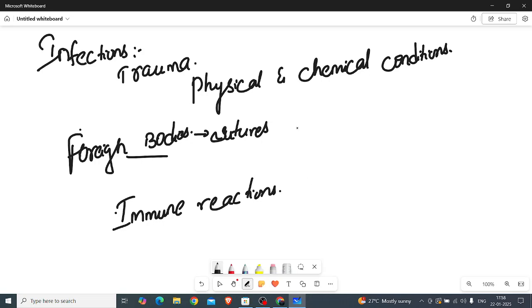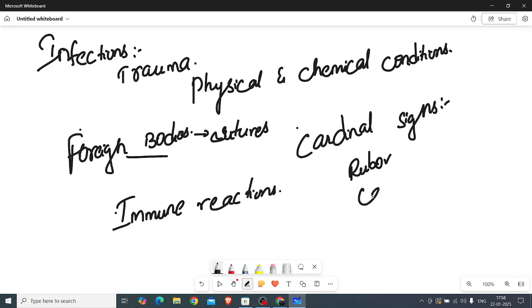So mainly in this inflammation process, cardinal signs will be seen. Cardinal signs of inflammation. First one rubor, second one calor, third one dolor, fourth one tumor, fifth one loss of function.